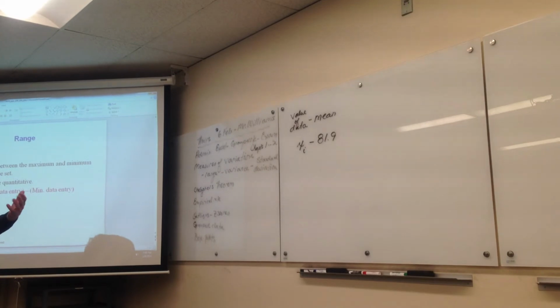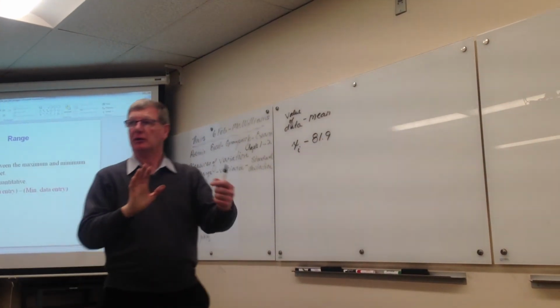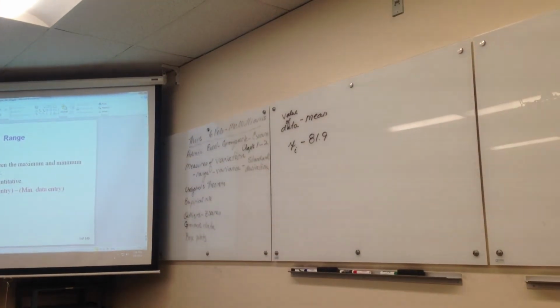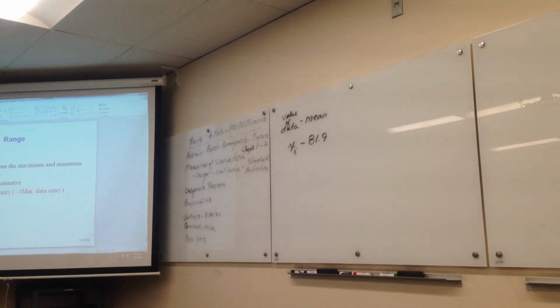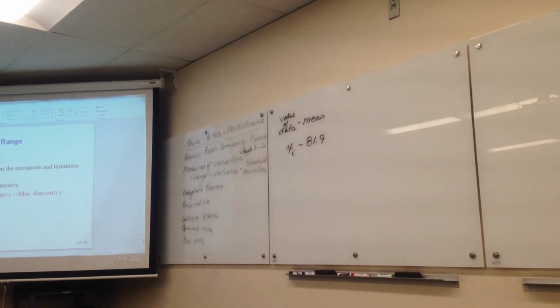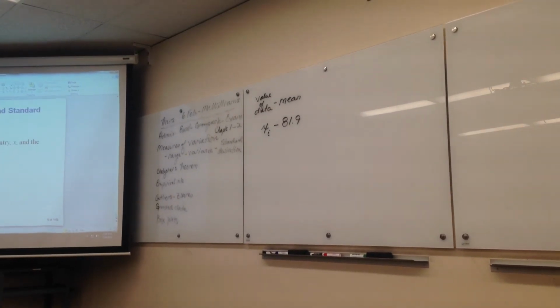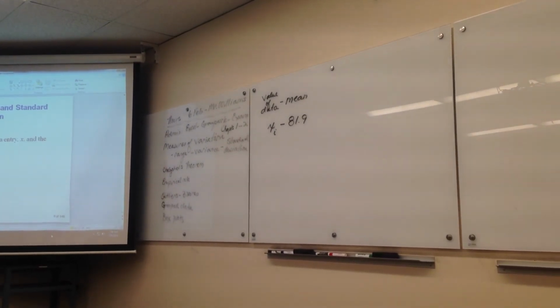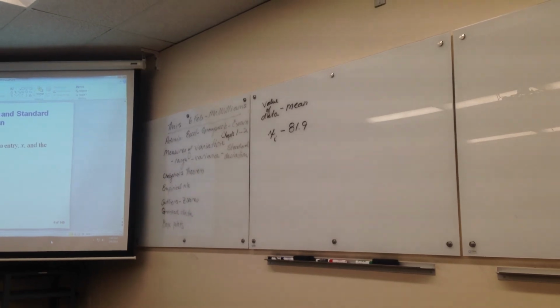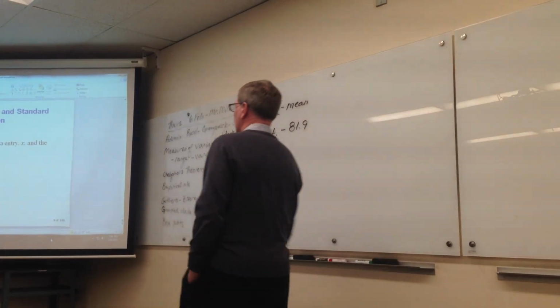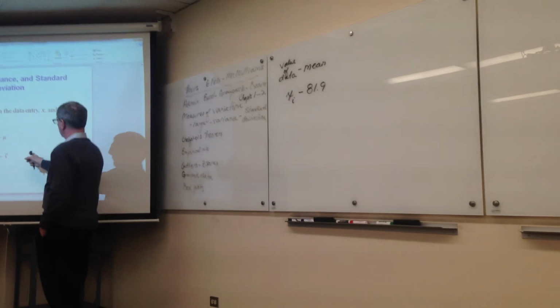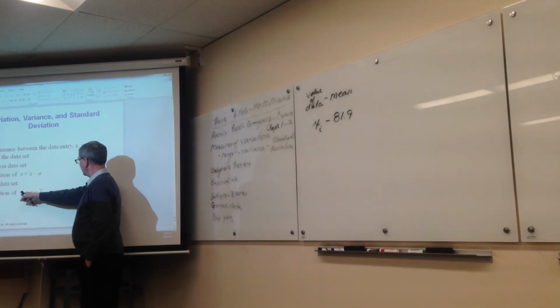And we say that is called deviation. That's how much each piece of data deviates or contributes to spread, because that's how far away they are from the middle. And so deviation for a sample, the deviation of x is